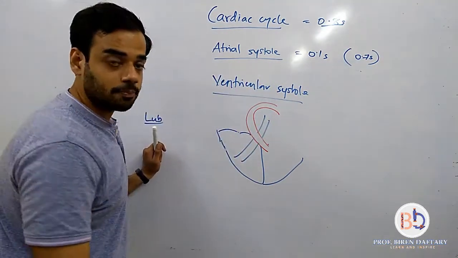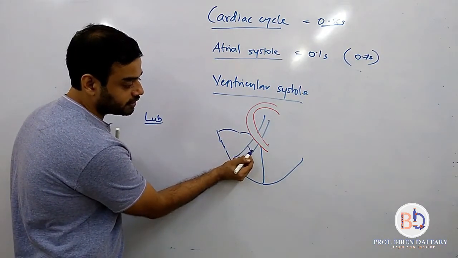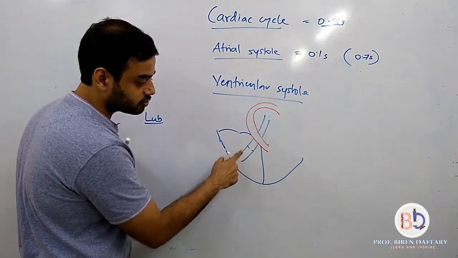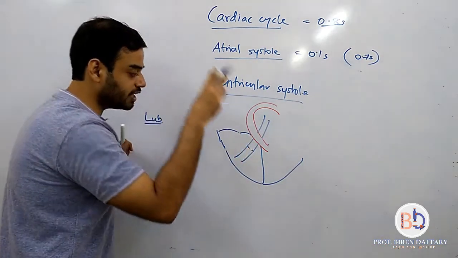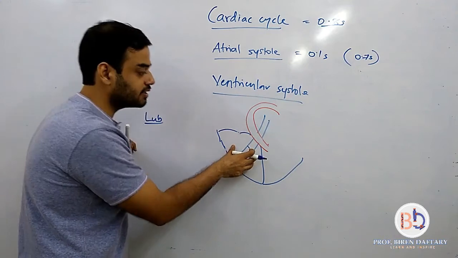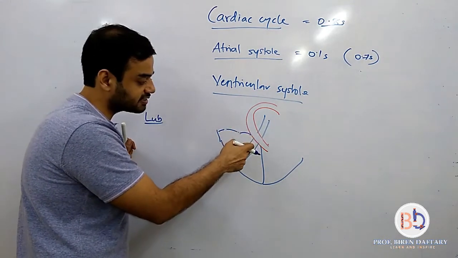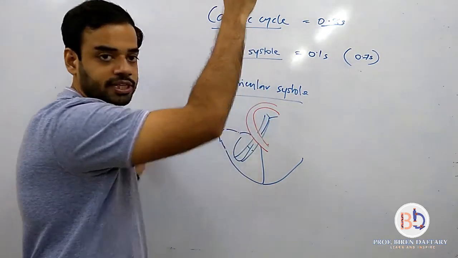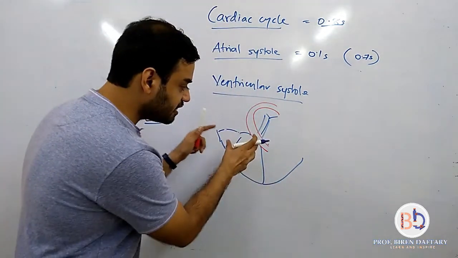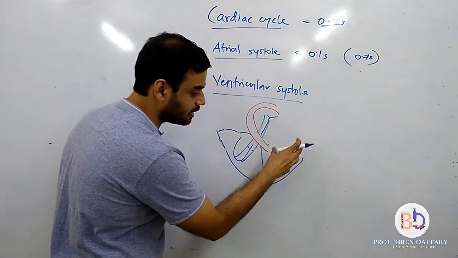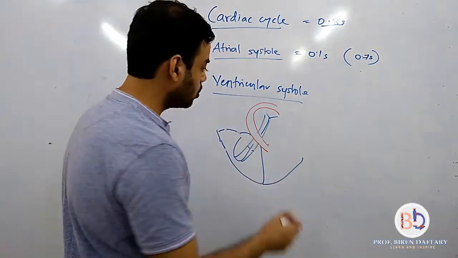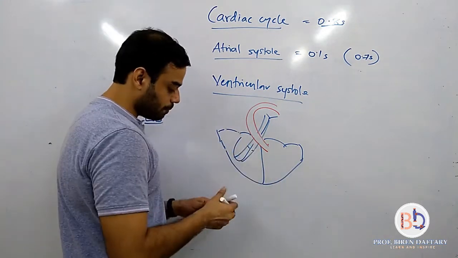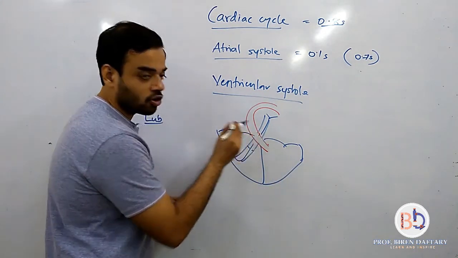Now if you remember, the pulmonary trunk also has a valve, it is called the semilunar valve, but obviously if you want the blood to go through, then this valve has to open. So during right ventricular contraction, the tricuspid valve closes, the semilunar valve opens, and blood goes into the pulmonary trunk and into the pulmonary arteries. Similarly, exactly at the same time, the left ventricle will contract. Now, what will close? The bicuspid valve will close, and what will open? The semilunar valve of the aorta will open.